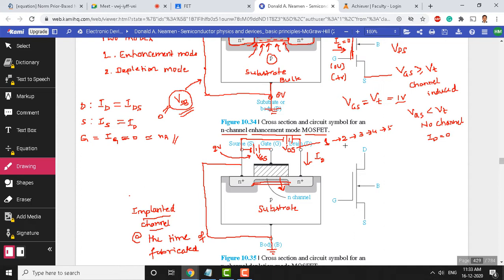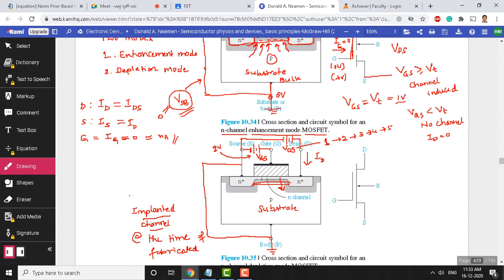See, when VDS is varied, the drain current up to some extent will increase, but beyond that it remains constant. The current will not decrease, because we already applied a gate to source voltage. We know that gate to source voltage is responsible for the channel, right? And the voltage that we have applied here is in favor of increasing the channel. We applied positive voltage to the gate, and the minimum voltage required for the formation of a channel, we said, is the 1 volt threshold.